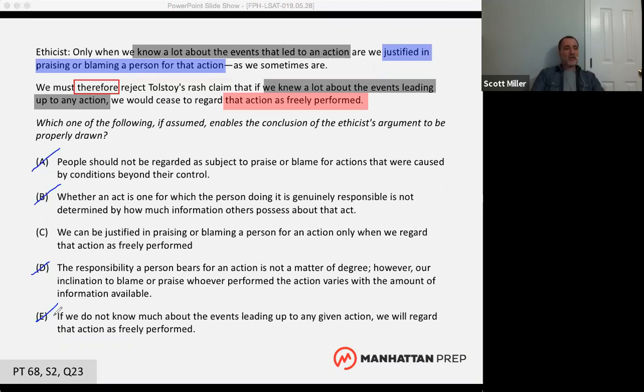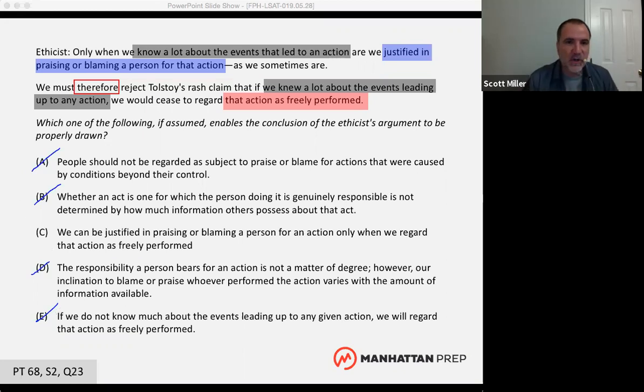But with what I just showed you here, you can use this as the basis to answer some sufficient assumption questions pretty quickly. And even on the more challenging ones, you can at least narrow down the answer choices, eliminate the ones that have no way of being correct. And maybe you get down to a 50-50 guess, which is better than 1 out of 5, right? So here's what I'm going to suggest you do.